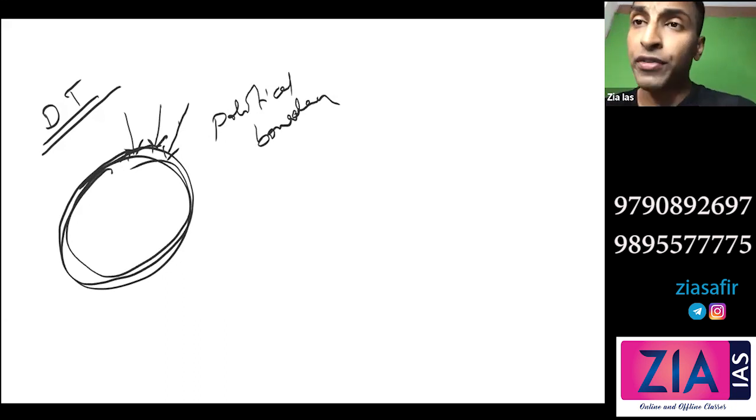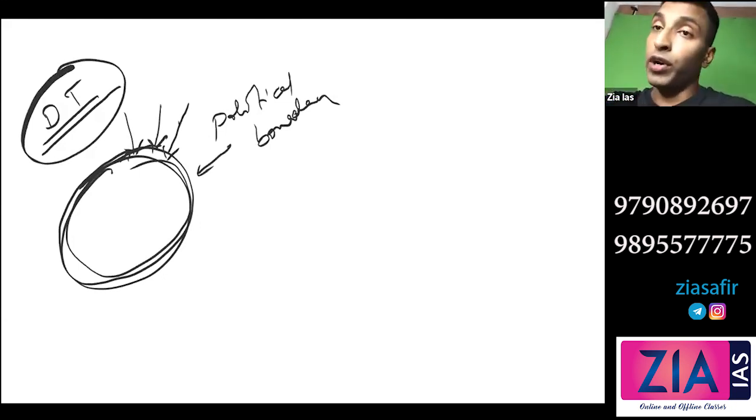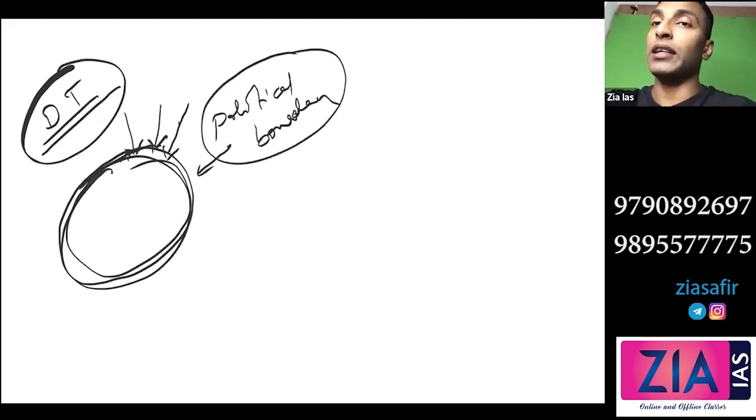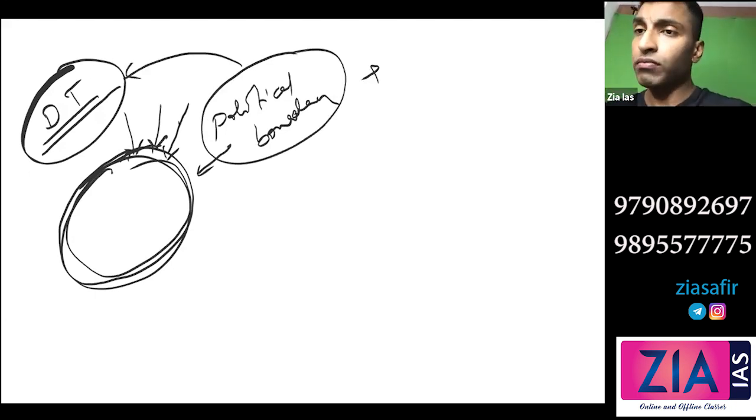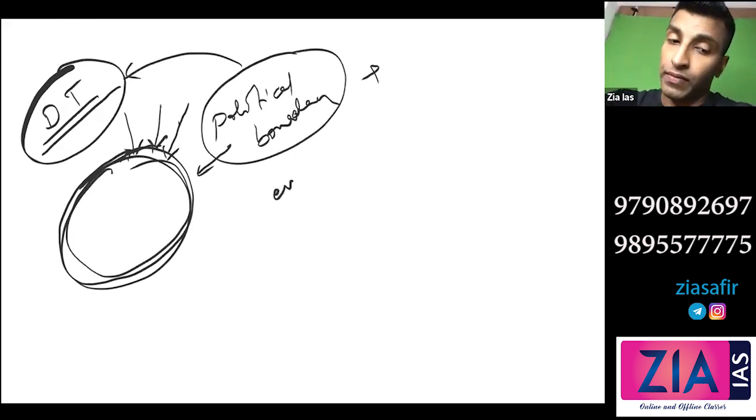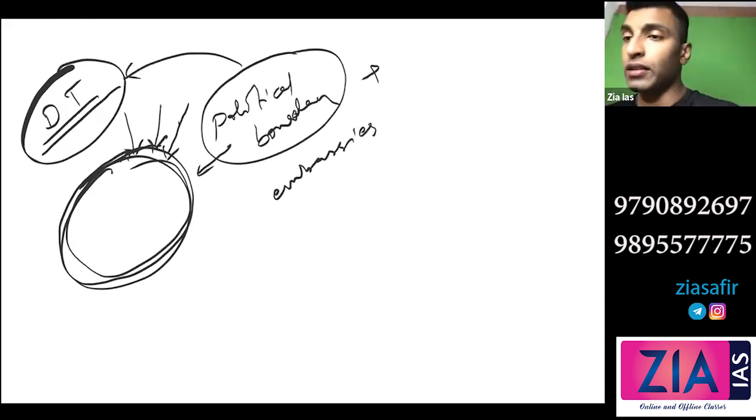That's what you're saying. But apart from this, certain other things will also be included. It is not necessarily within India. Whatever is produced in India will definitely be part of GDP, because this political boundary is part of your domestic territory. But political boundary is not the only domestic territory. There are some more additions here. What are they? Embassies. Apart from political boundaries, whatever is produced in India, it doesn't matter who is producing, it could be some foreign companies, but production is in India, that will be part of domestic territory.